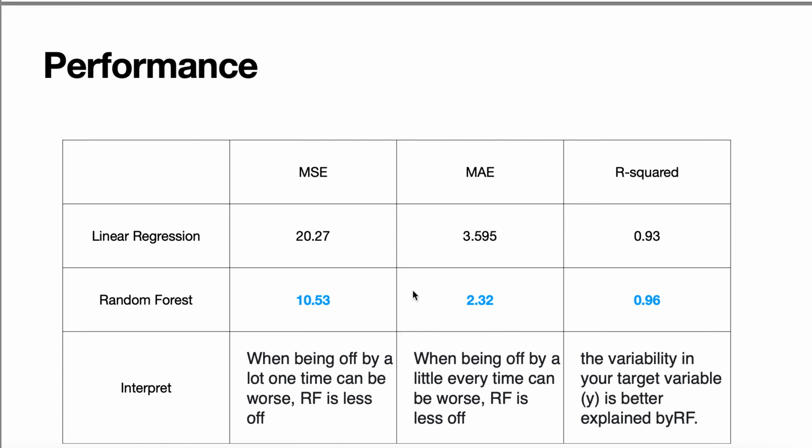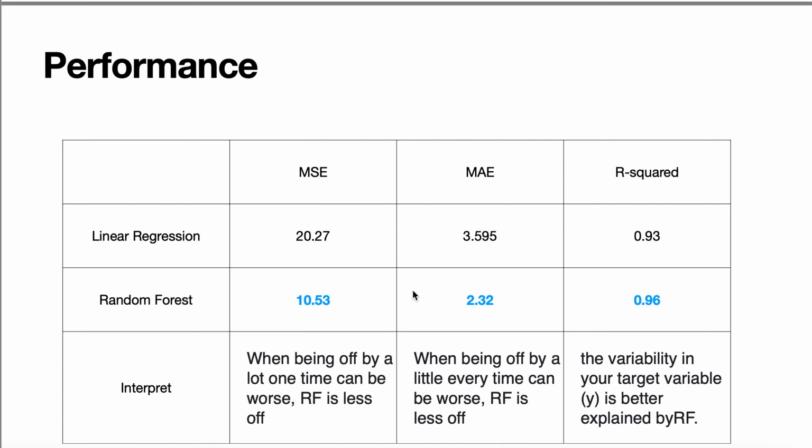Then MAE, random forest has 2.32, a lower MAE. This means that when being off by a little bit every time can be worse. Random forest is less off. And then lastly, R-squared. Random forest has higher R-squared values, which means that the variability in your dataset variable y is better explained by random forest.